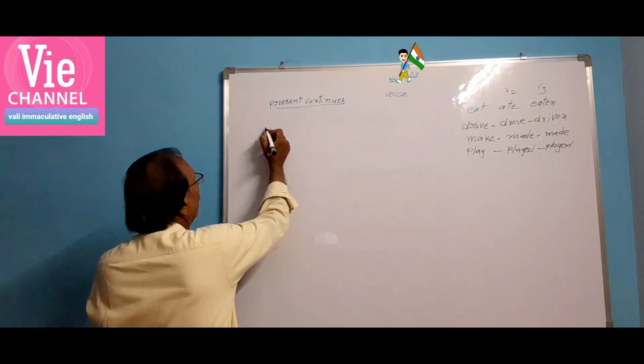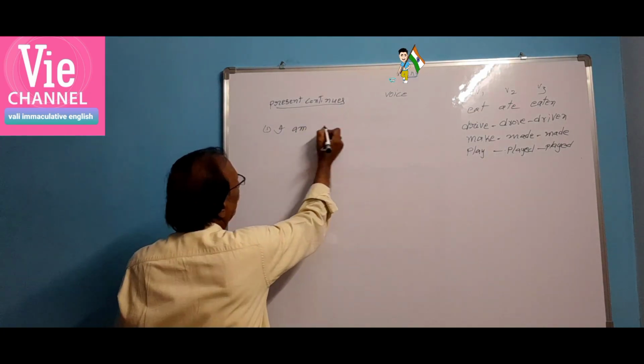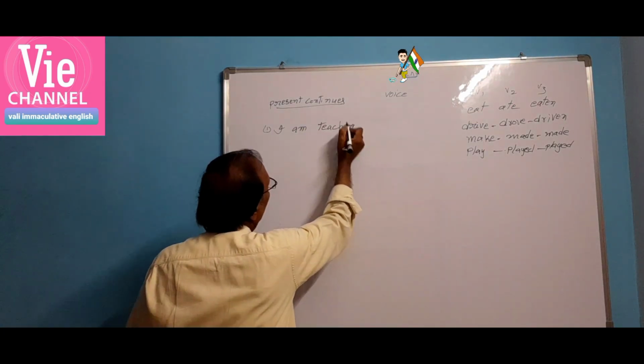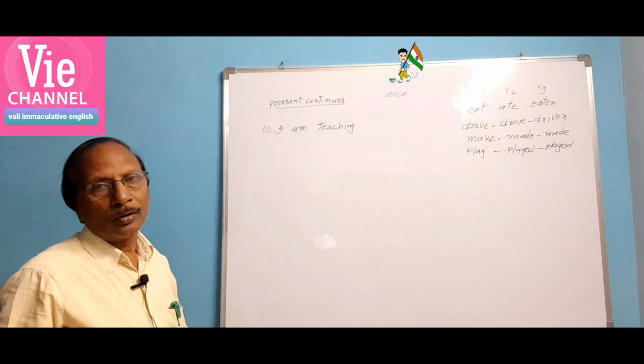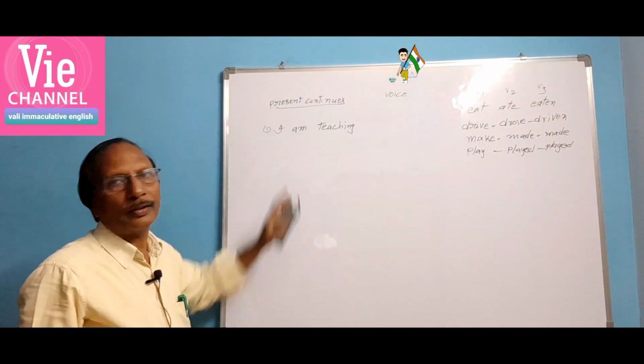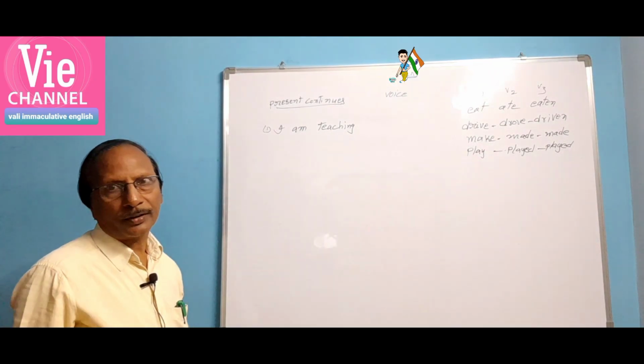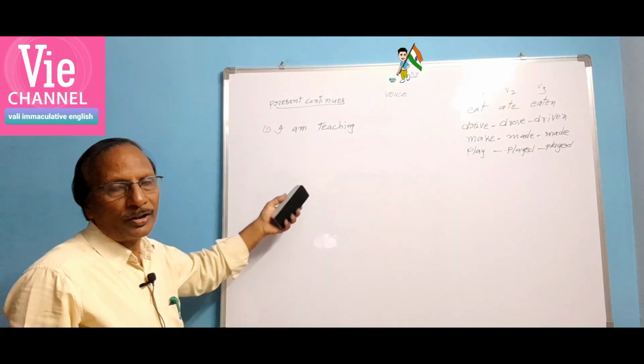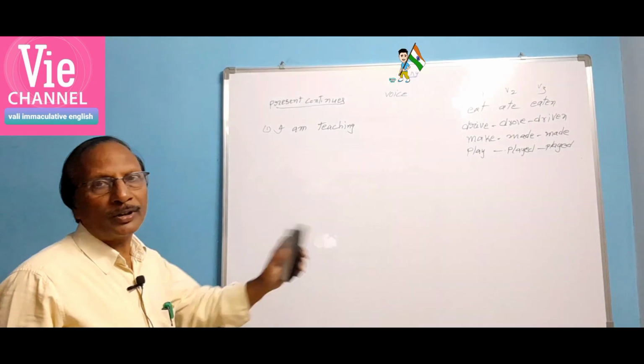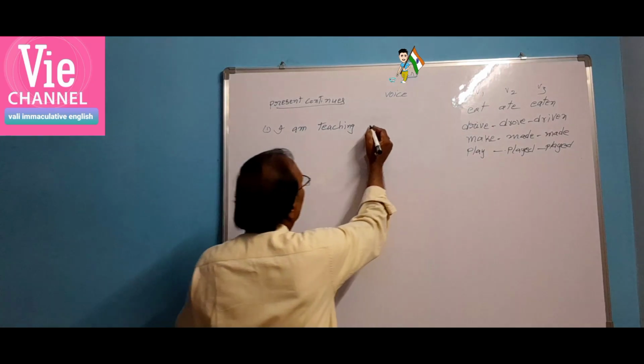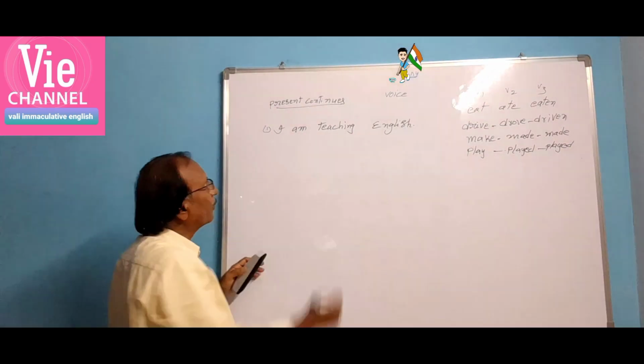Now let us say, I am teaching. If we stop like this, only subject and verb are there. There is no object. When we change active voice into passive voice, an object is a must. I am teaching English. So the object is formed.